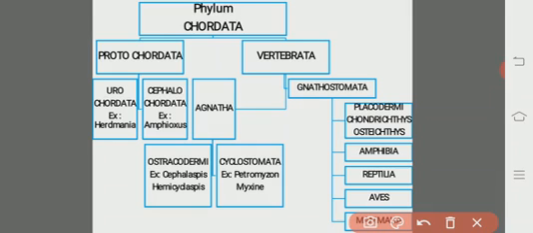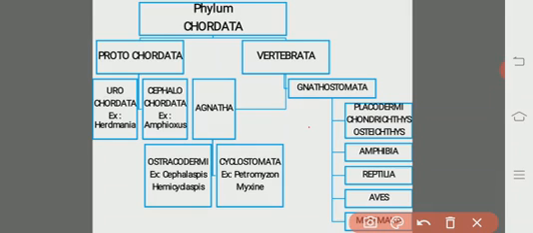So this is all about the Agnatha, where true jaws are absent, and the mouth may be circular. It includes both extinct and extant forms. Extinct forms are included under the ostracoderms, whereas the living forms are included under the Cyclostomata.